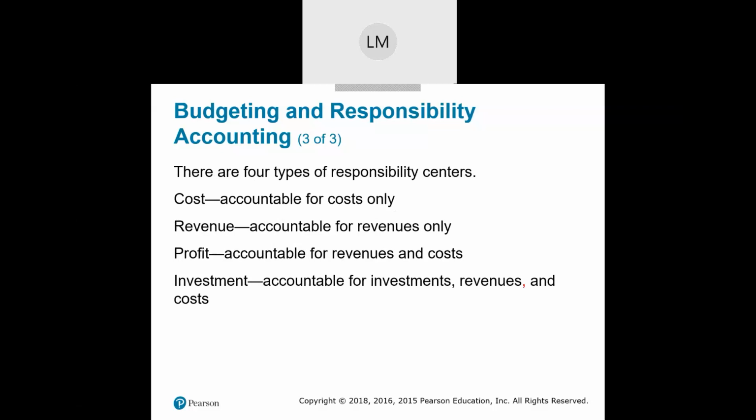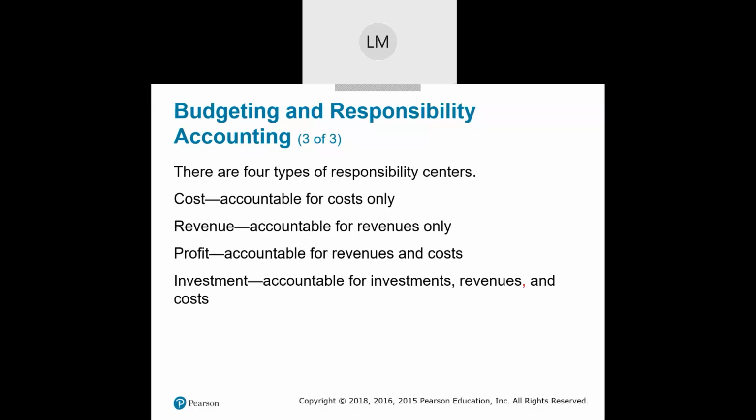Now, there are 4 types of responsibility centers. A cost center is where the manager is only accountable for controlling costs. Think of a production manager. The production manager does not order materials, but they do what? Control labor costs. So think of a production manager as being responsible for costs, and they're only accountable for costs. Are they accountable for generating sales? No, because that's the marketing department.